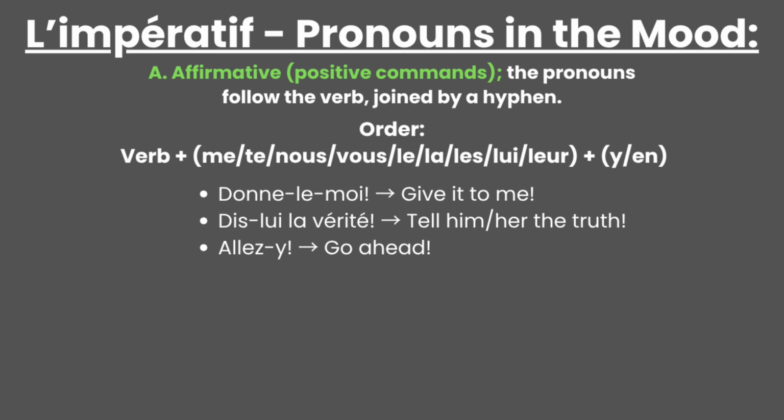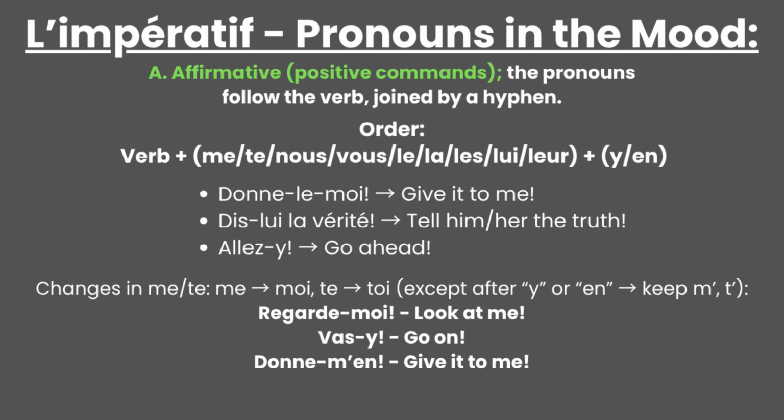It is important to note that some pronouns can change, me or te become moi, toi, except after y or en, where we drop a vowel and get elision. Examples of this kind are regardez-moi, vas-y, donne-moi.